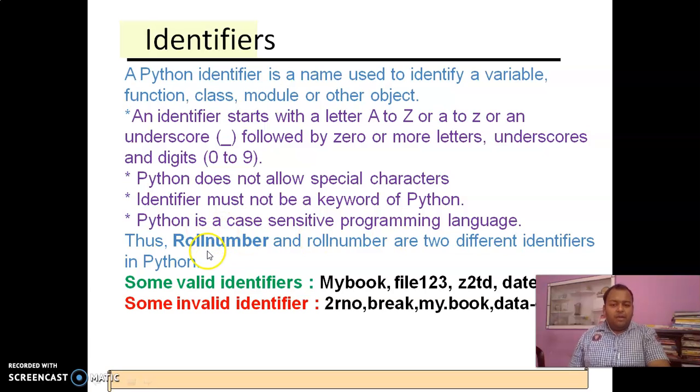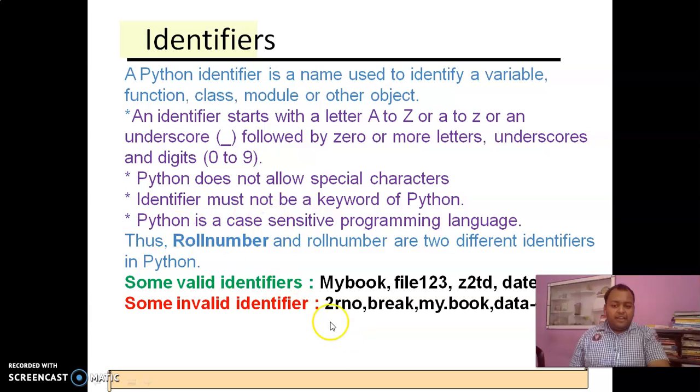Look, I have written roll number, with R capital and R small; these are two different identifiers in Python. Right? Some valid identifiers or variables: my book, file123, Z23. Means first is an alphabet, then the rest can be anything including an underscore. No special character other than underscore is used.